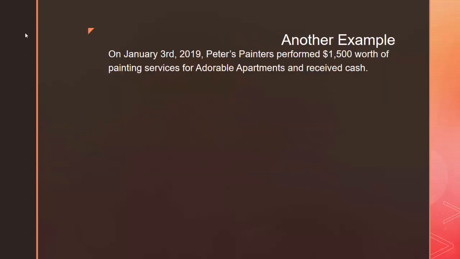Let's take another example. That on January 3rd, 2019, Peters Painters performed $1,500 worth of painting services for Adorable Apartments, which is another company, and Adorable Apartments is going to pay Peters Painters in cash. Let's analyze the transaction and determine what accounts are being affected.